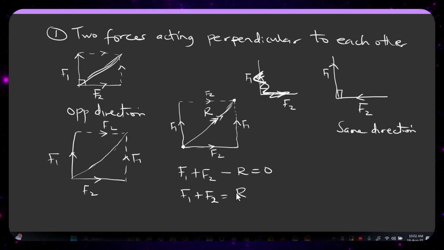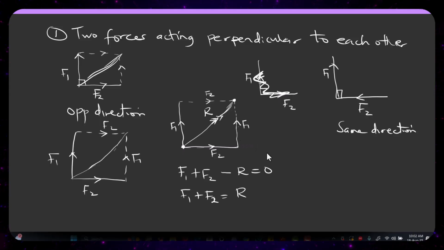The reason why I place it this way is for you to understand one thing. F1 and F2 are going in the same direction, then R is going in the opposite direction of F1 and F2. That's why I use minus, and I took it over to the other side. But basically, this is not what you are going to see in the exam. This is just explaining the direction of the forces.